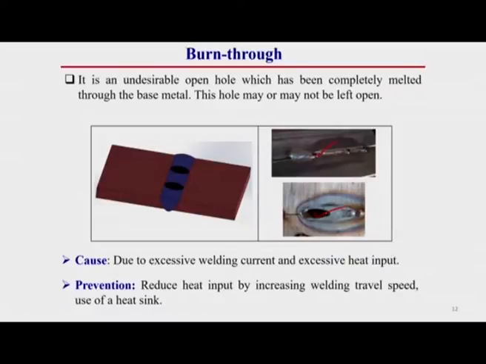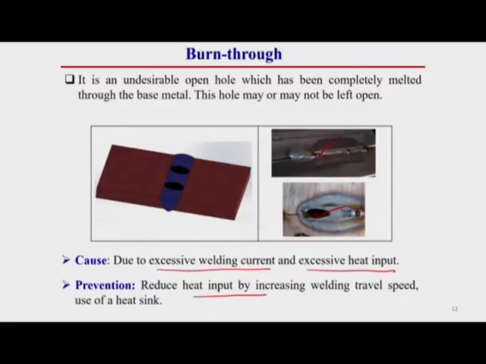The main cause of this welding defect is excessive welding current as well as excessive heat input. That means, if there is excessive welding current, then there will be a forceful arc. Due to this forceful arc, generally there is a chance of burn through of the plate thickness. And if there is more heat, then your weld material will be more fluid. So, there is more chance of this burn through. How can we prevent it? Reduce the heat input. That means, what is the root cause? If we eliminate that, then we can eliminate these types of defects also.